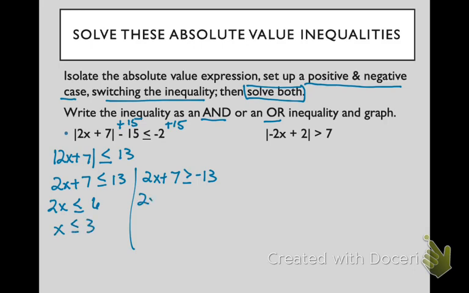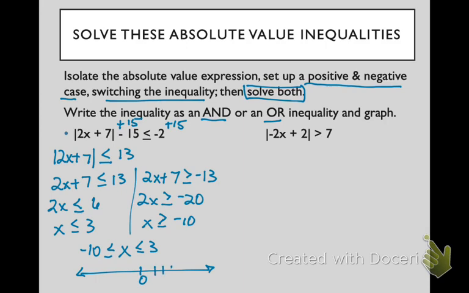So x is less than or equal to 3 and greater than or equal to negative 10. So I think, can that happen at the same time? Yes. So this is an and inequality, and I write it as a compound together. And then as I graph, I'm going to put my 2 marks at 3 and -10 solid and shade everything that's in between.